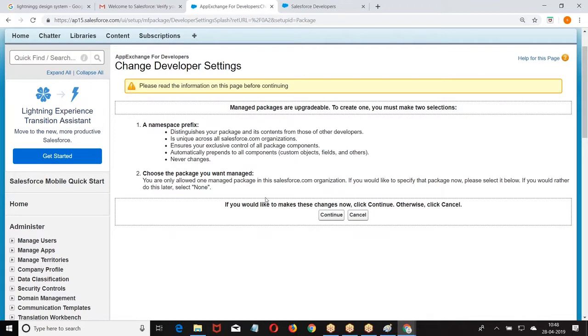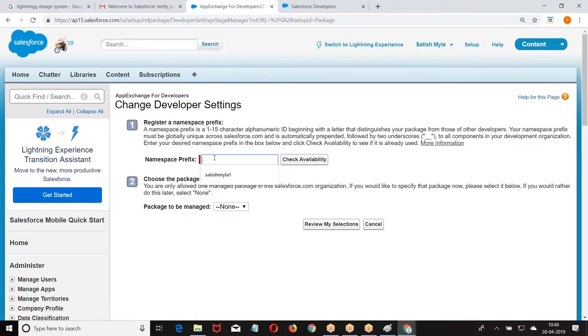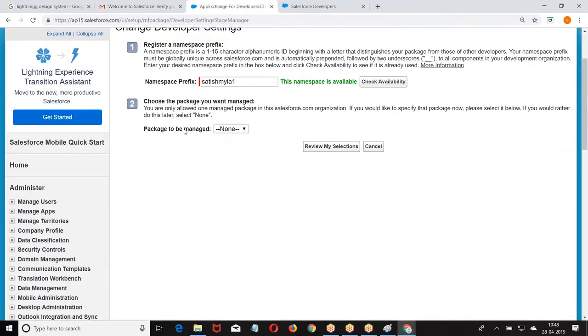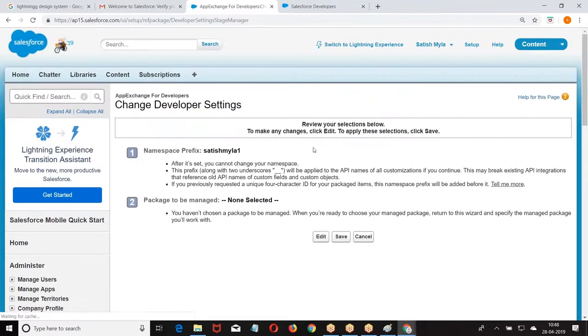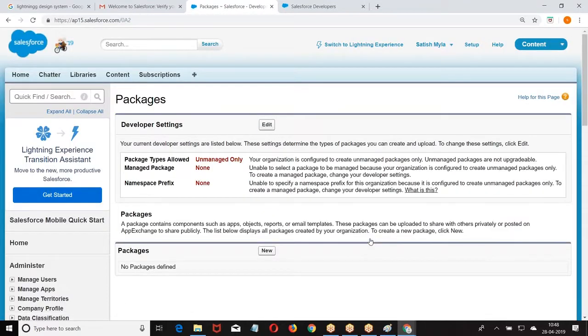Next, go to Continue, enter the namespace, check the availability, then review my selection, click on Save. That will create a namespace for you. Once your namespace is created, everything you are supposed to refer with namespace only, right? I hope you have got it. This is an option. It is not mandatory. So next one.